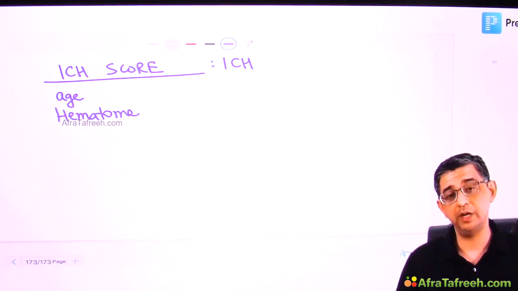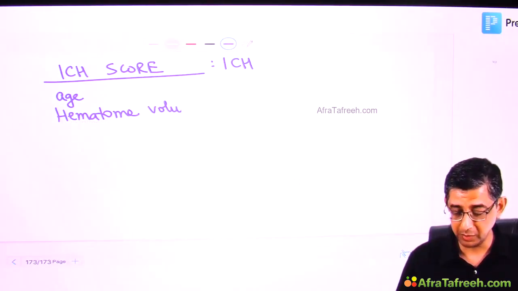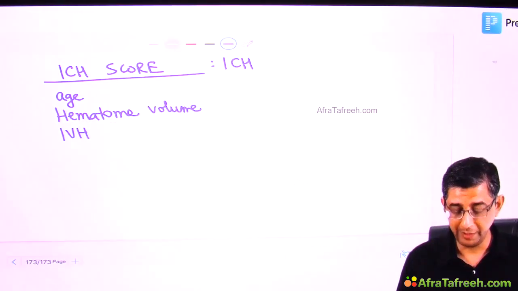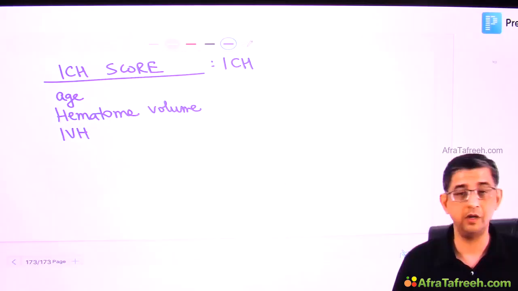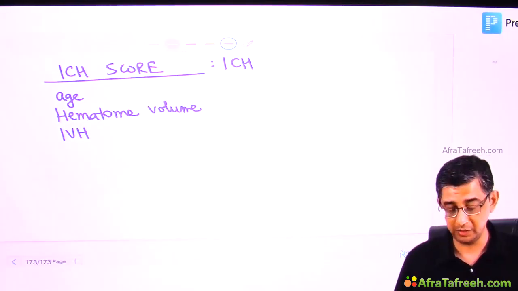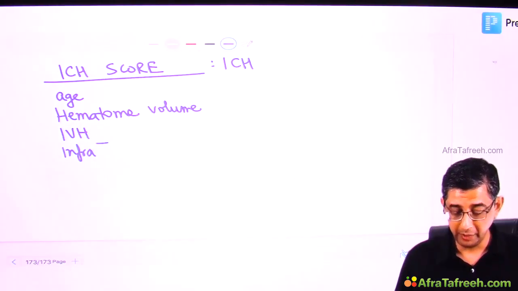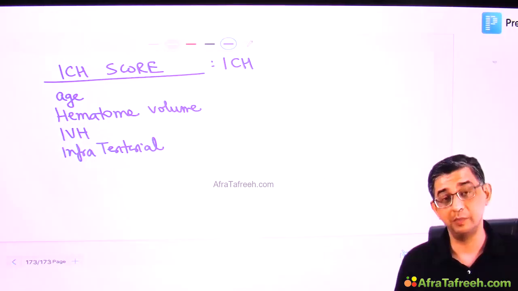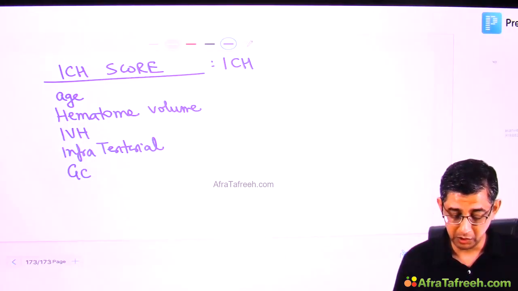In ICH score, we take into consideration first the age of the patient, obviously that is important. Then is hematoma volume, whether it has extended into the intraventricular cavity, that is intraventricular hemorrhage has occurred or not. If the bleed is gonna be infratentorial, it means bad prognosis because brainstem will be involved, and then the GCS of the patient.